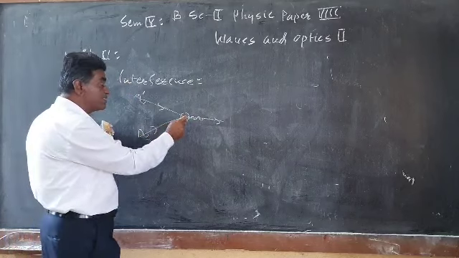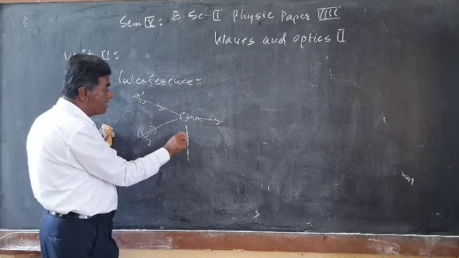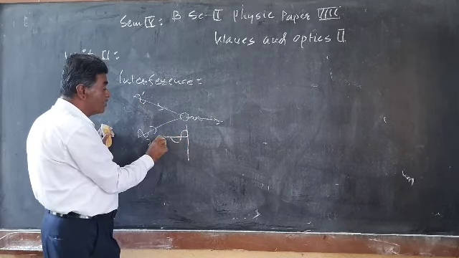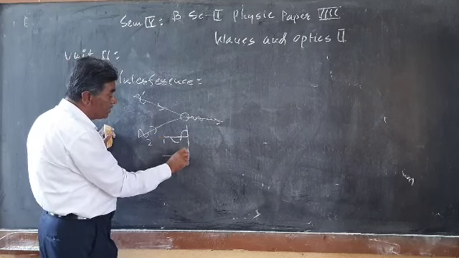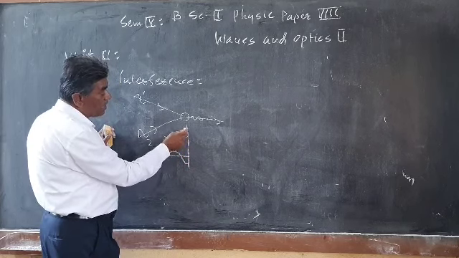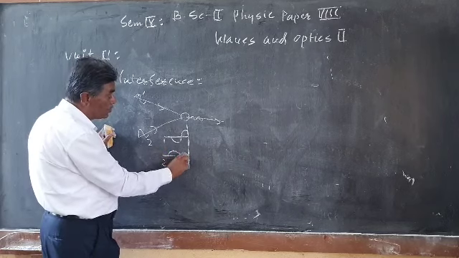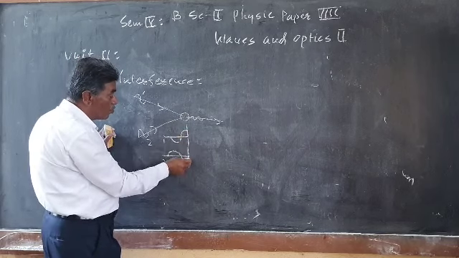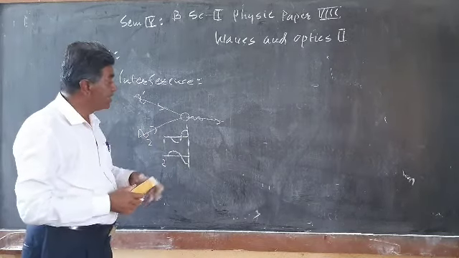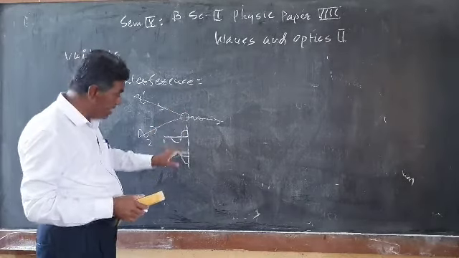Cancellation of the amplitude means that at this point, the two waves arrive like this: one wave arrives like this, and the other wave arrives opposite to it. The first wave arrives with its amplitude on the positive side, and the second wave's amplitude falls at this point on the reverse side. Then cancellation of the amplitude takes place here. So interference is the phenomenon of cancellation or enhancement of the amplitude of the two waves.